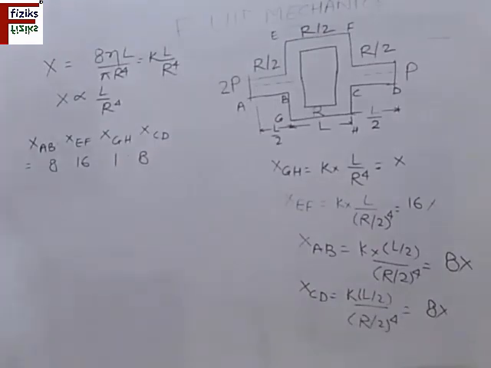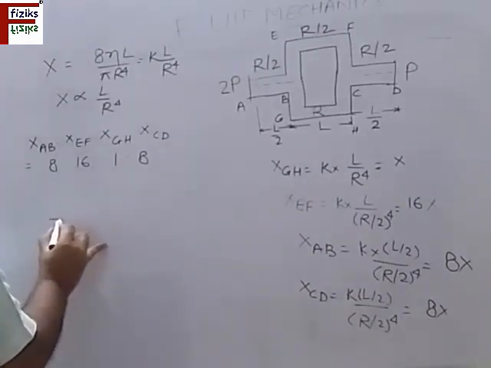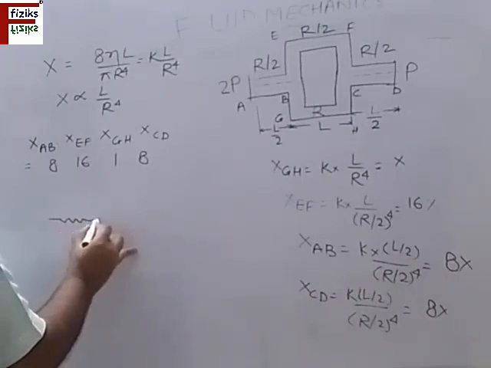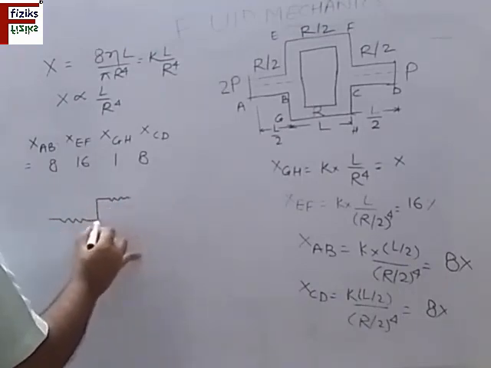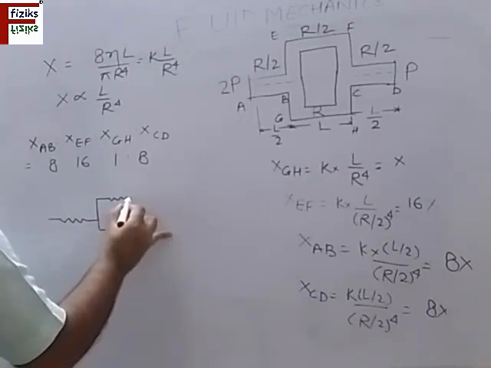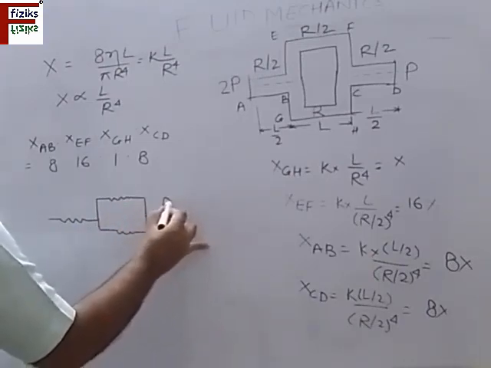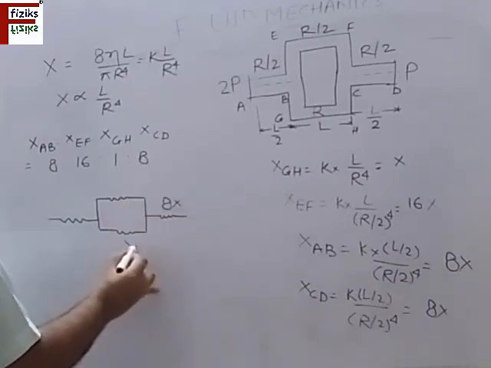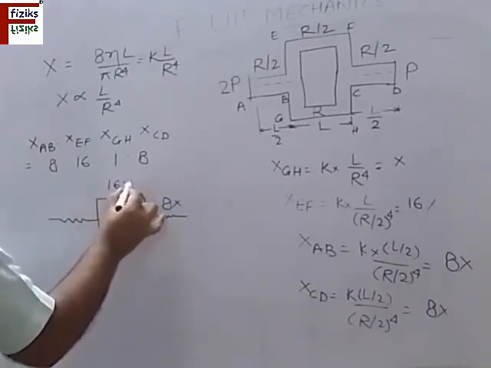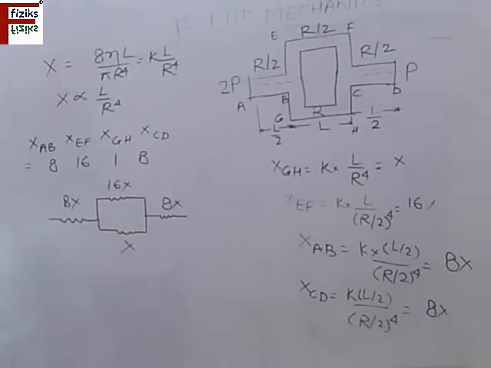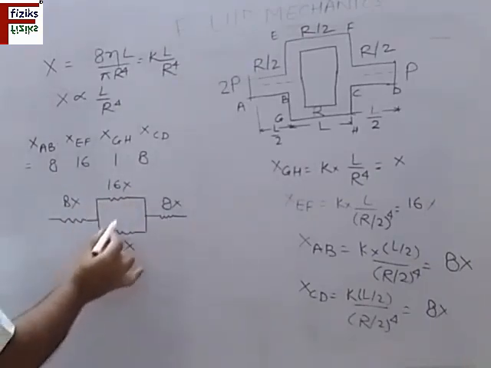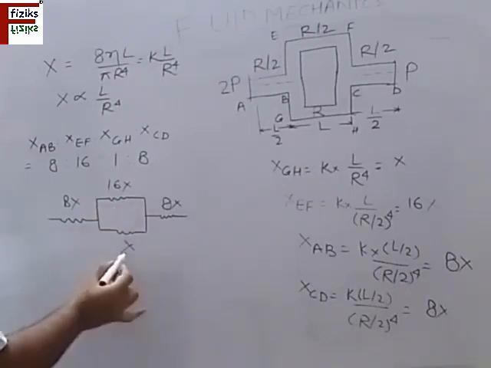These are the ratios. Now you can find the total resistance, and we can show these pipes as offering resistance to the flow in this way. So if I find the total resistance, this will be the combination of these two in parallel.